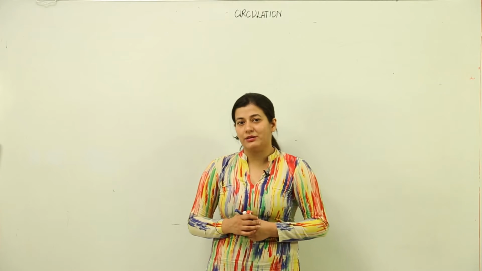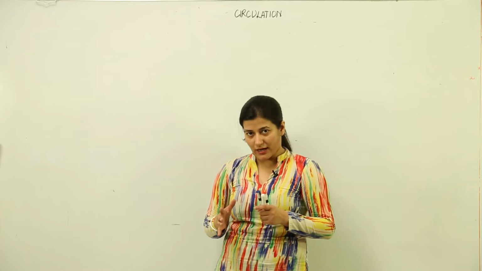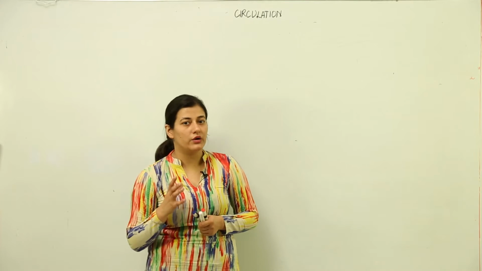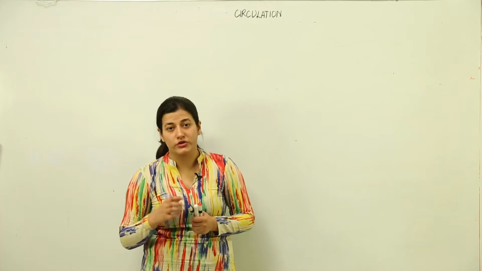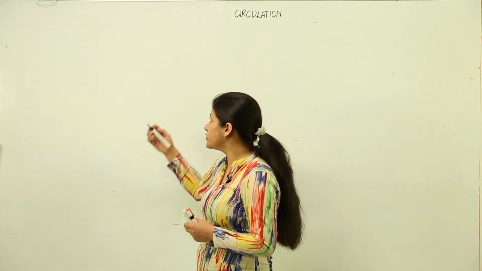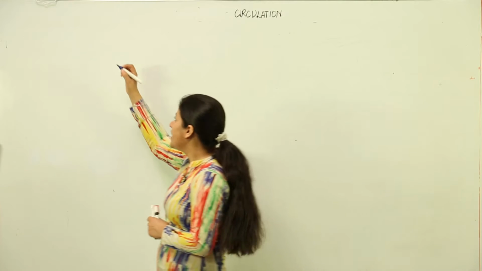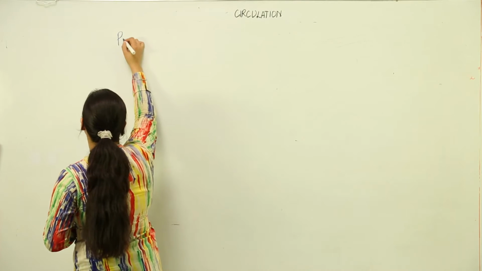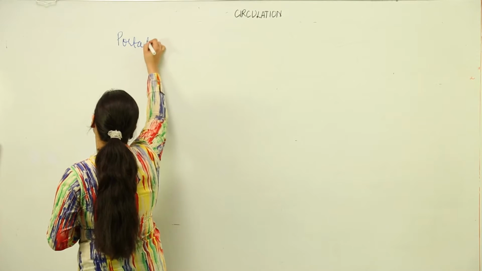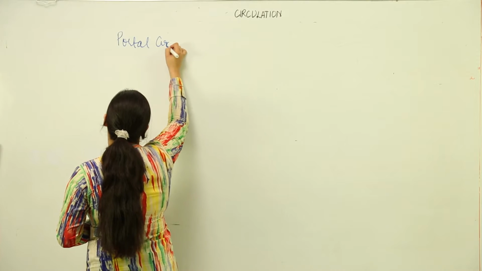Now we were discussing the circulation mechanisms and the types of circulation. So we are going to take into account portal circulation now. What is portal circulation? This has something to do with the digestive system. We are going to discuss the portal systems and the portal circulation.